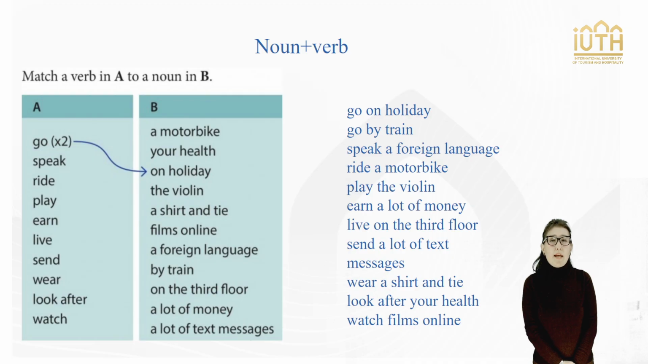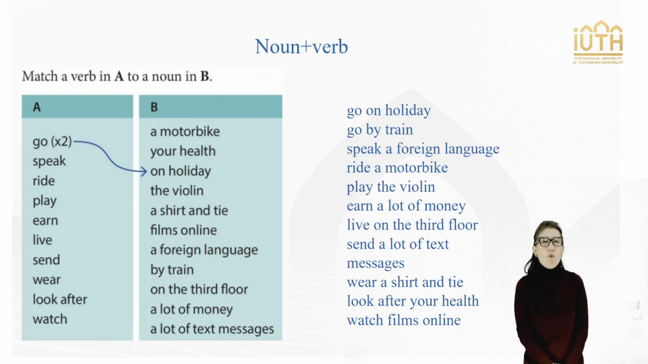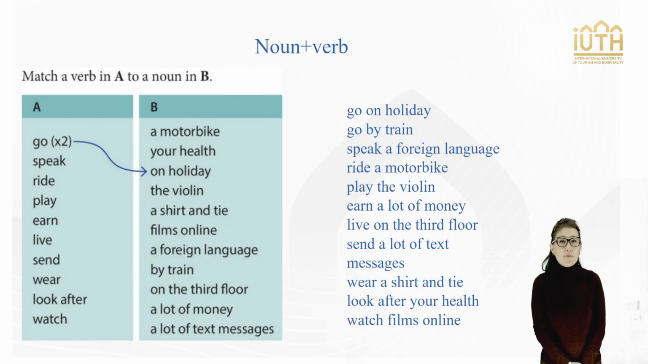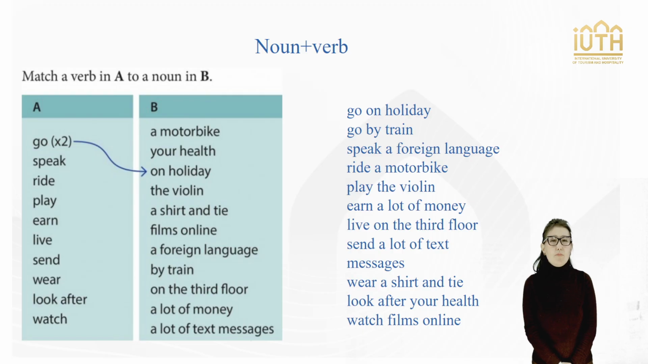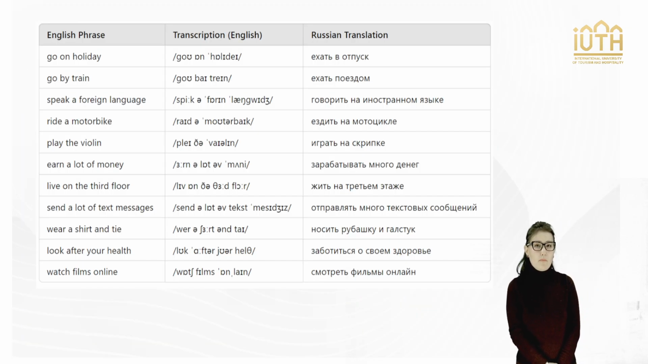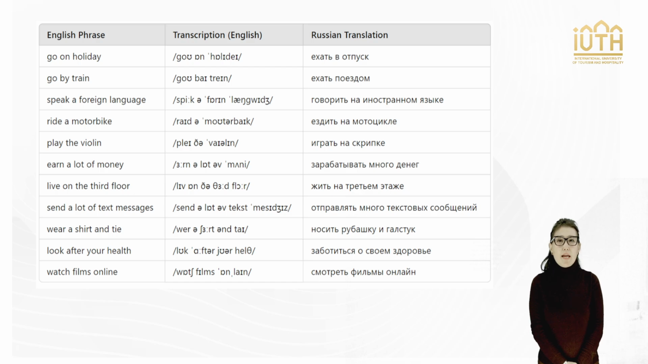Match a verb in A to a noun in B. Go on holiday, go by train, speak a foreign language, ride a motorbike, play the violin, earn a lot of money, live on the 3rd floor, send a lot of text messages, wear a shirt or tie, look after your health, watch films online. I provide translations and the transcription of these collocations to help you learn these words effectively. Learn and practice them.